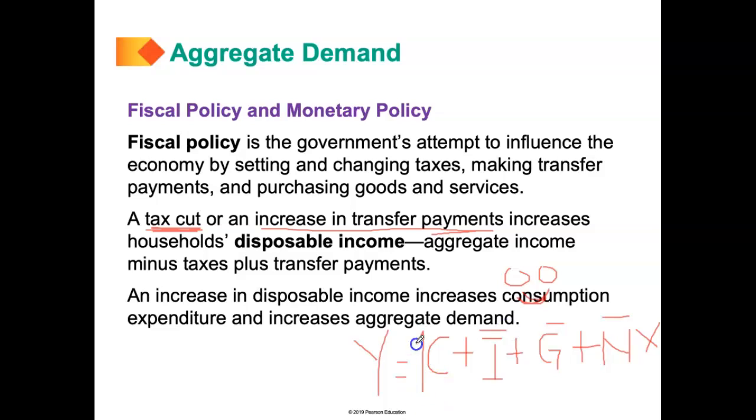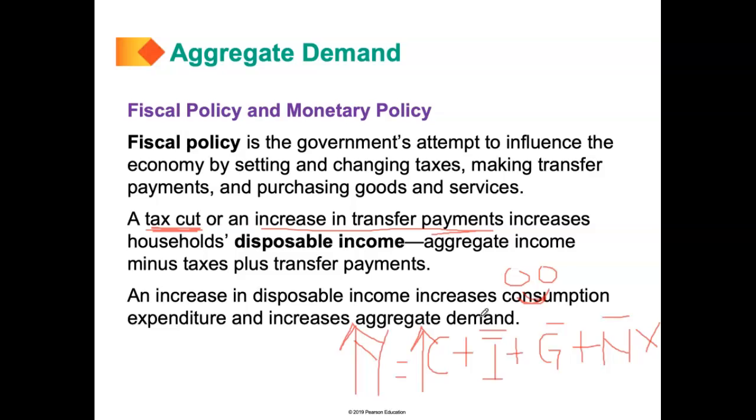An increase in consumption expenditure will increase Y. Also, a tax increase or a decrease in transfer payments will decrease households' disposable income, and a decrease in household disposable income decreases consumption and will decrease aggregate demand.